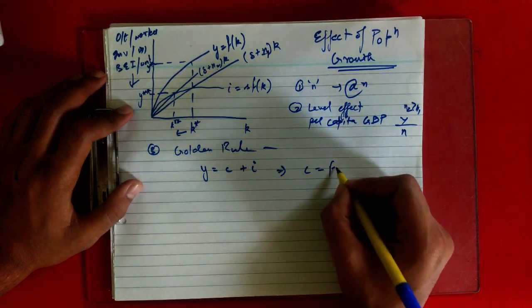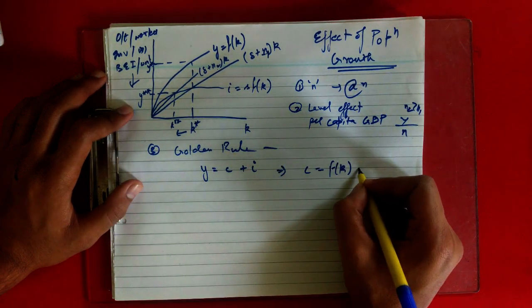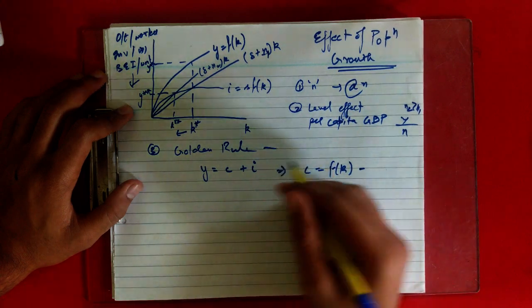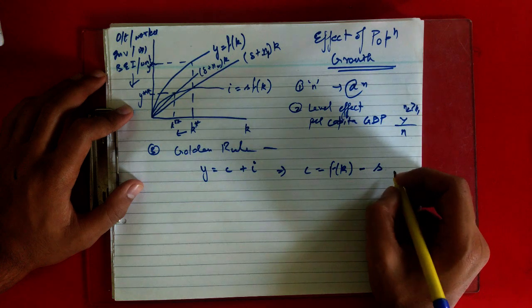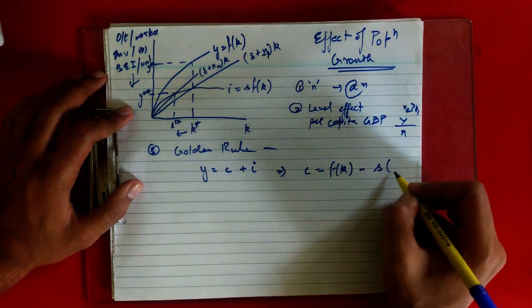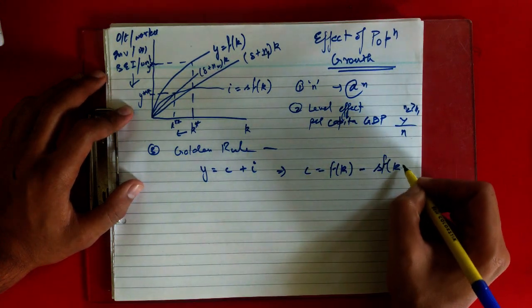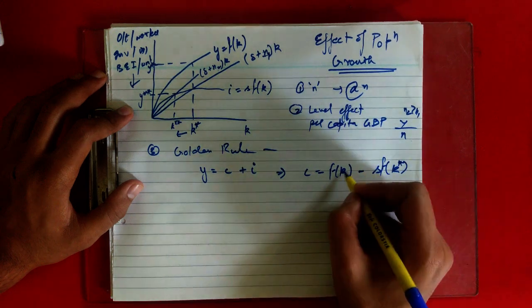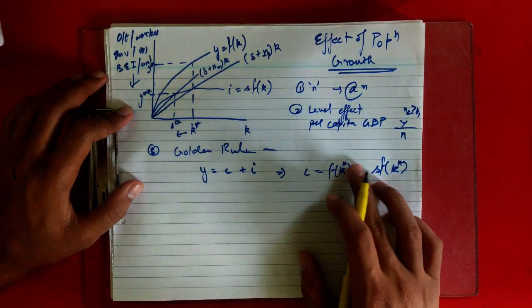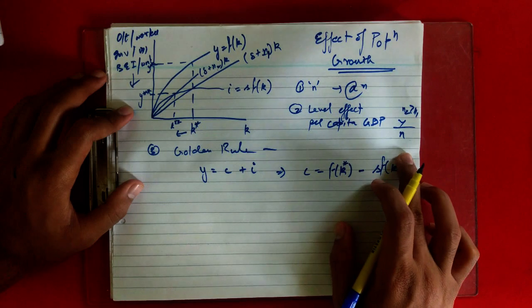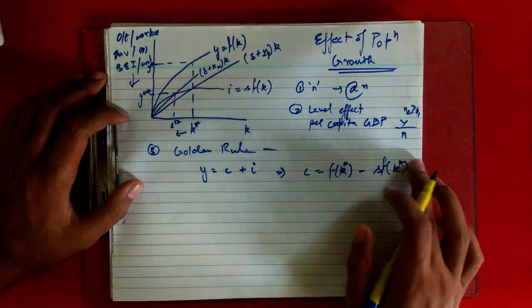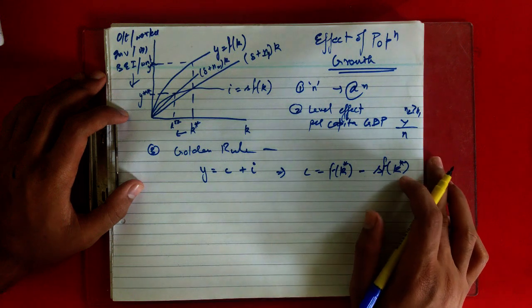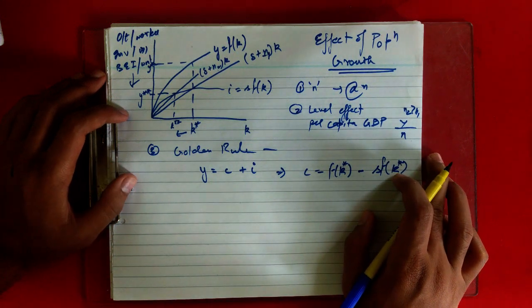And i is equal to sy, right? Even if you don't write sy, write directly s f(k star), and it will be k star, because we are studying everything at the steady state level, and from all the steady state levels we have to find out